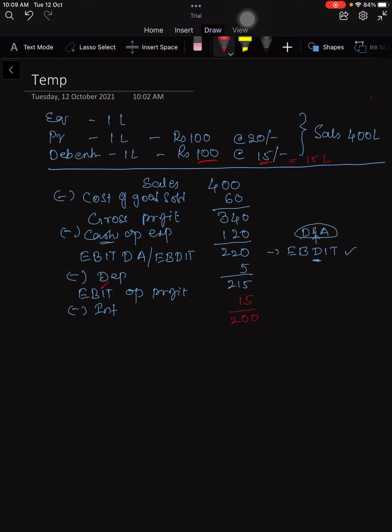So EBT, earnings before taxes. What do you need to deduct from it automatically? Taxes. Less tax.